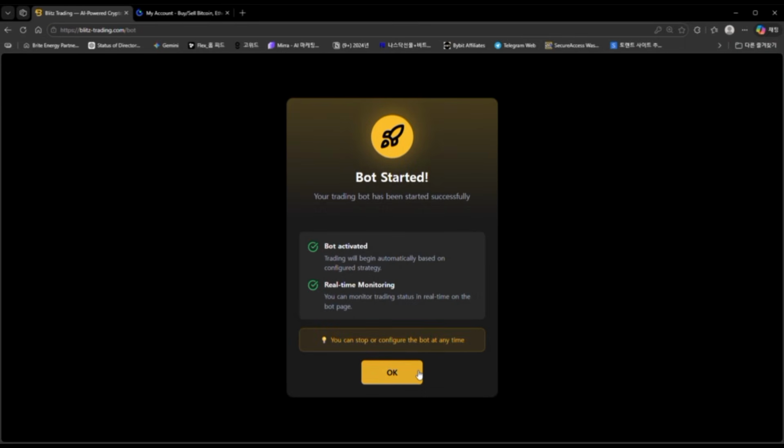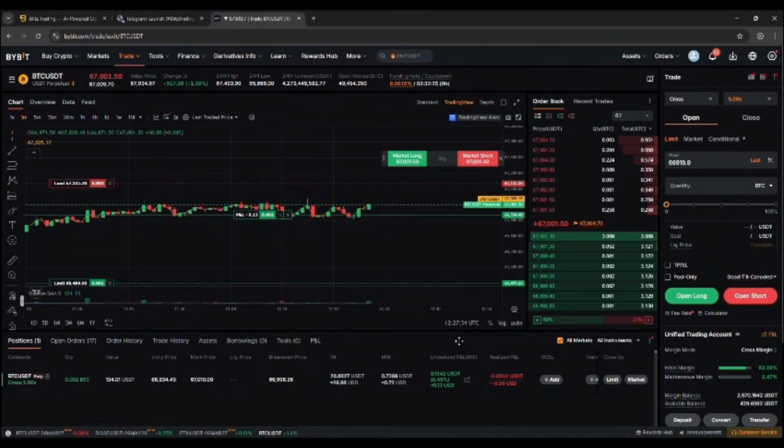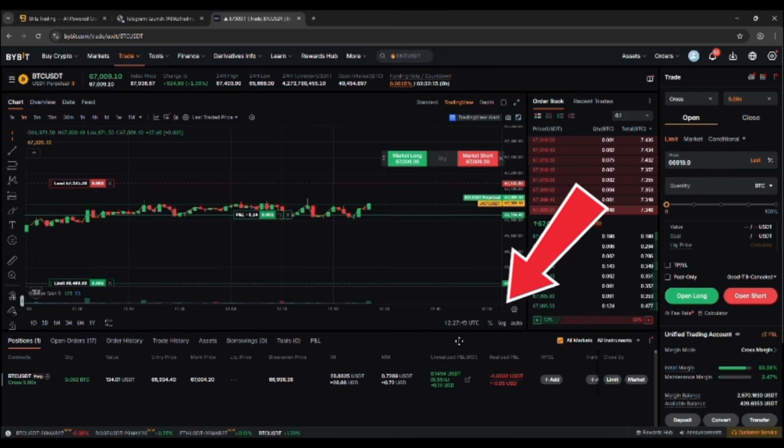So now the bot has been started, and we have to click on it, and it will start working. And you can check successfully when we come into the other one, Bybit. You can check like that. Here is also the trading bot working in profit, and there you can check the green symbol will show you that this is in profit.